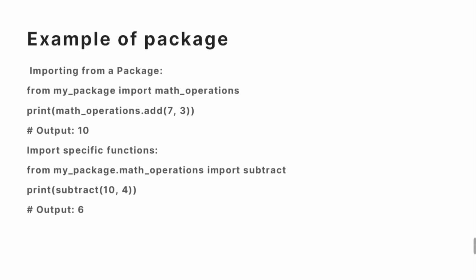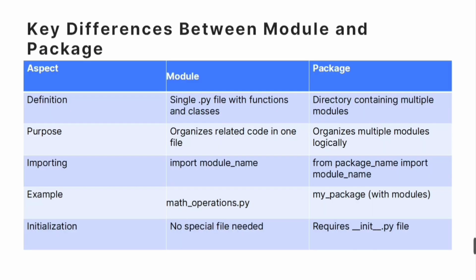Now we are going to see the key difference between a module and a package. First, in terms of the definition, a module is a .py file, and a package is a directory consisting of multiple modules. The module is used to organize related code into one file, and a package is used to organize multiple modules logically. In terms of the syntax, we can import a module with the help of the import keyword, like import module name, and a package can be imported like from this package import this module name.